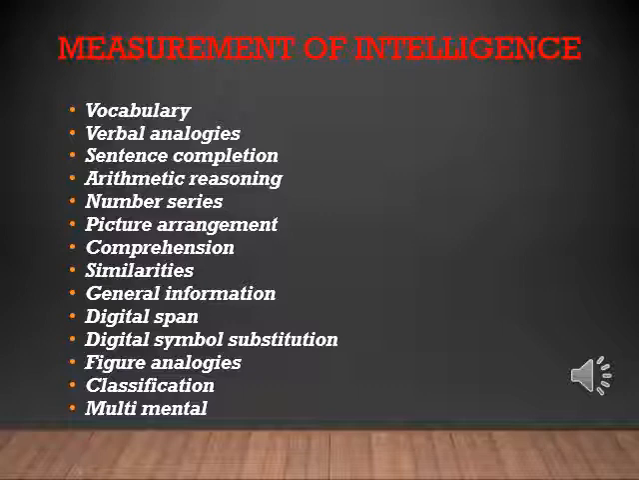Then number series, picture arrangement, comprehensive similarities. You must have seen in kids' magazines, they have to compare and find what is the difference, that is also one type of intelligence. Then general information, digit span, digit symbol substitution, figure analogies, by seeing the figure what you understood. Then classification and multi mental.